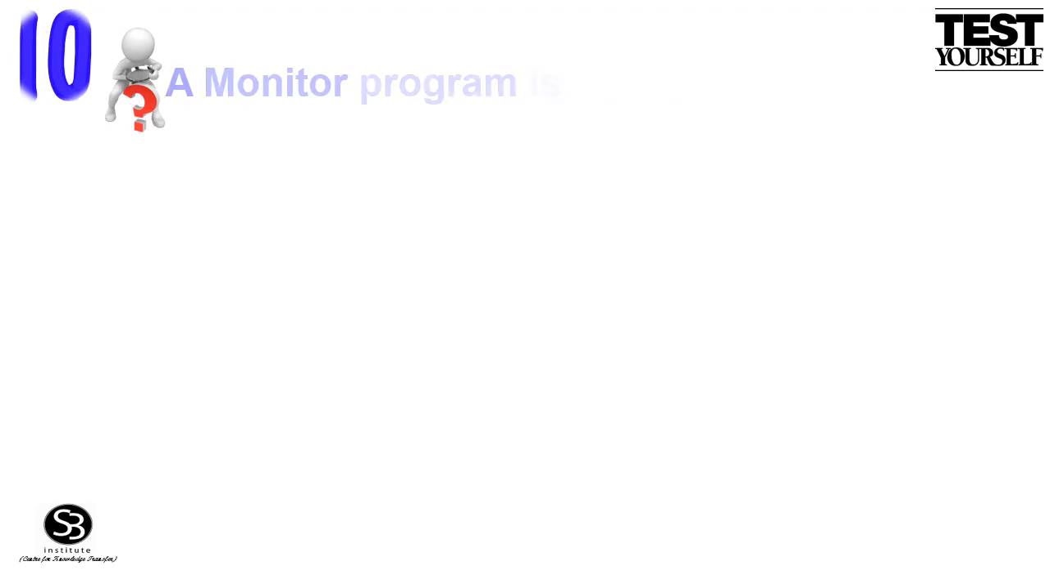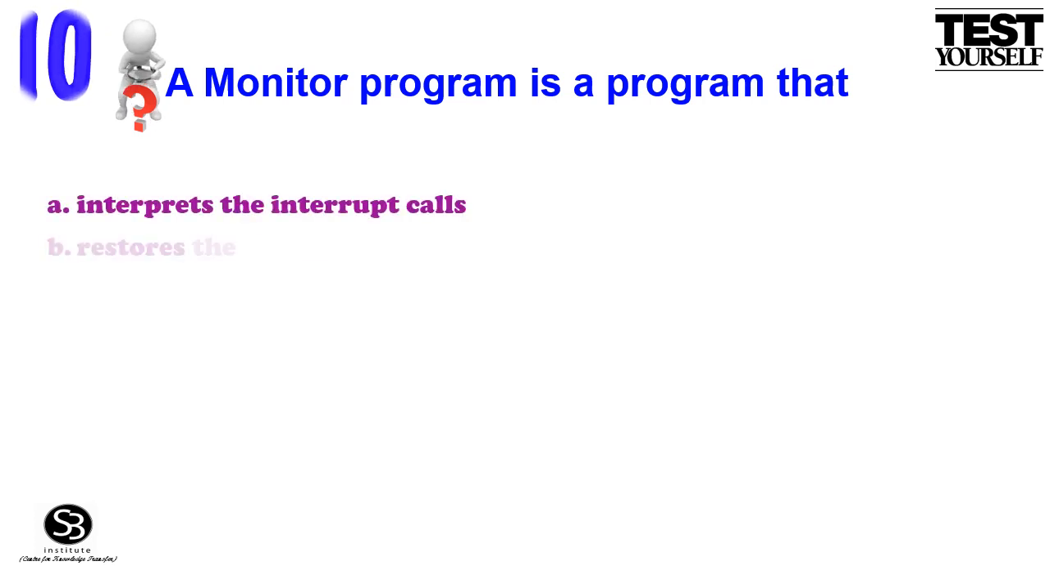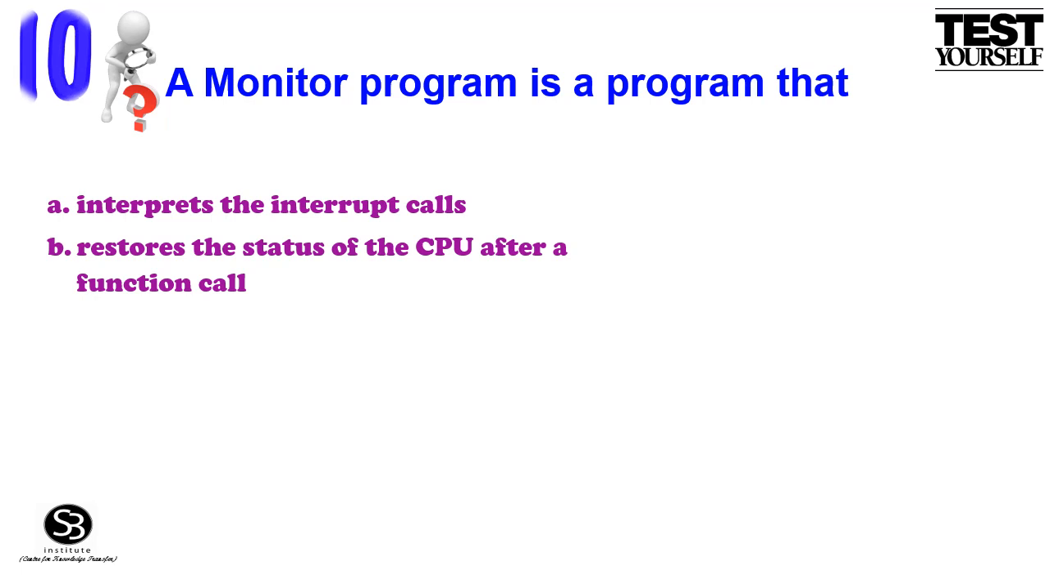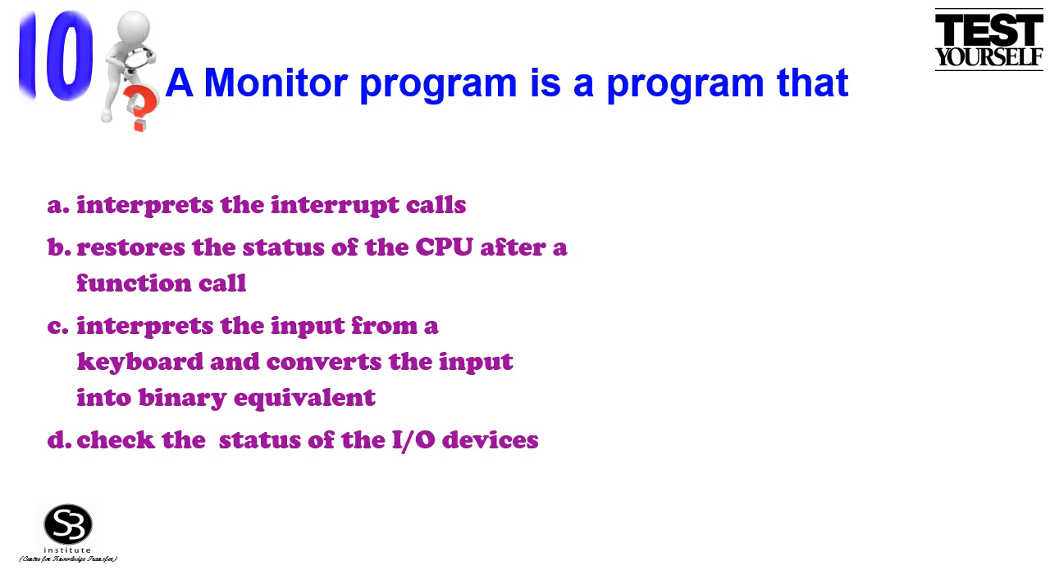Question. A monitor program is a program that. The given options are: option A interprets the interrupt calls, option B restores the status of the CPU after a function call, option C interprets the input from a keyboard and converts the input into binary equivalent, option D checks the status of the input-output devices.